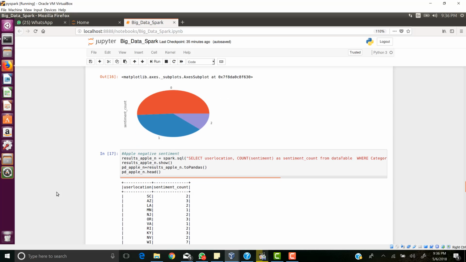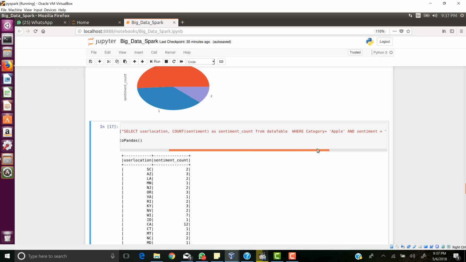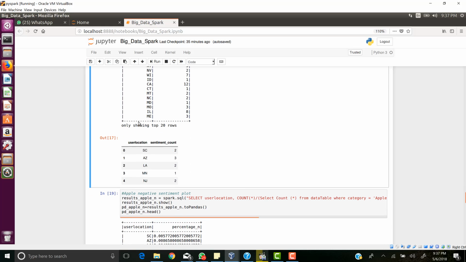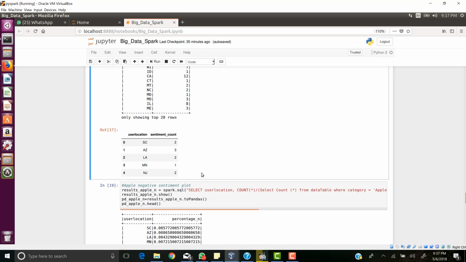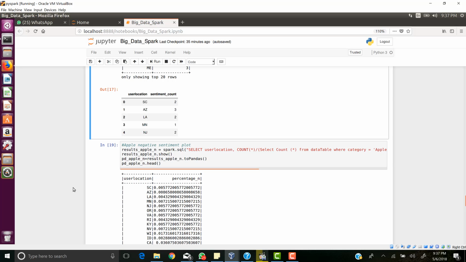Now I wanted to know from which states we are getting negative reviews. So here I have taken the data to show where I'm getting all my negative sentiments from for Apple. This is my data here, and for data manipulation, I've just taken this view as pandas. Just the numbers won't help. I want to know the percentage of negative reviews which I'm receiving. So with this, I'm getting the percentage of negative reviews being generated.